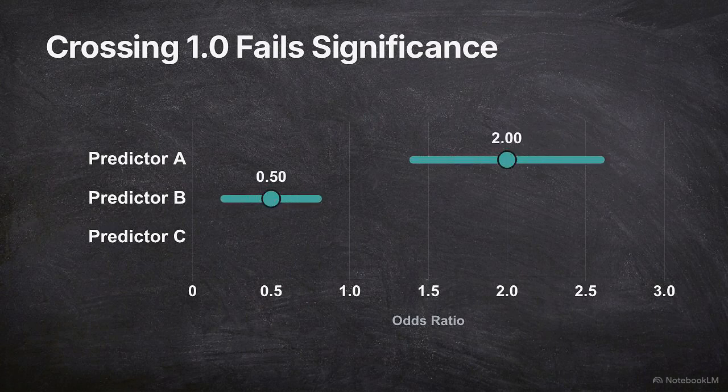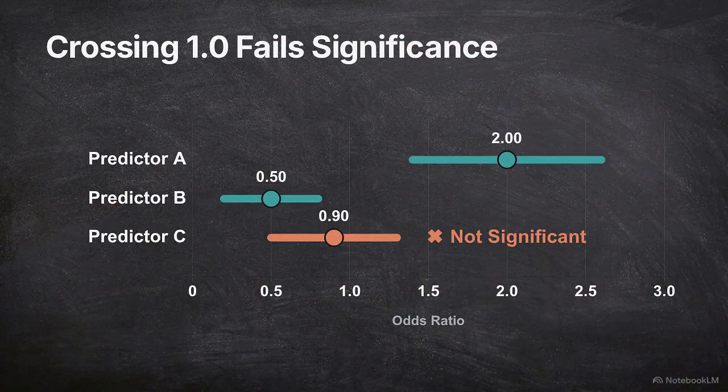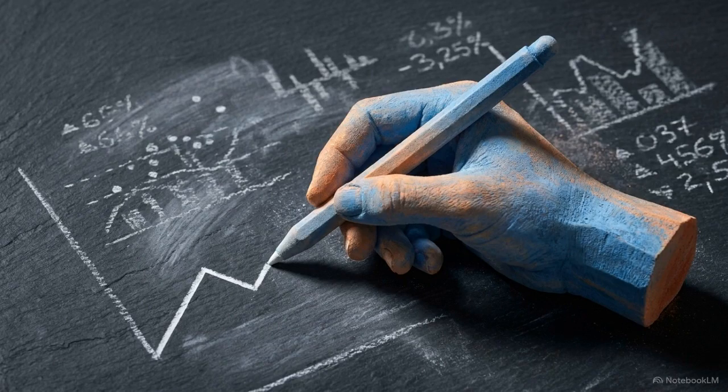This forest plot shows several confidence intervals relative to that baseline. If a confidence interval crosses 1.0, the analyst fails to reject the null hypothesis. The predictor is not statistically significant. Rigorous evaluation ensures that analysts do not mistake noisy data for genuine predictive insights.